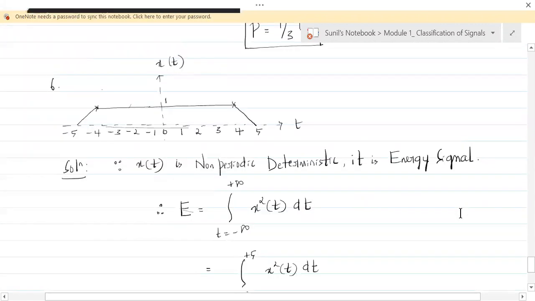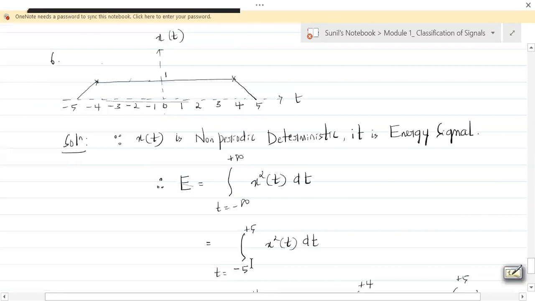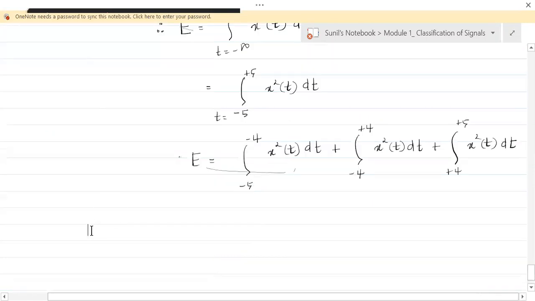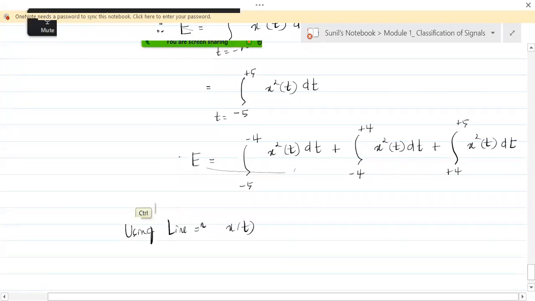Understand that? Okay, so I'll give you the line equation, fine, and you have to know how to obtain it. Okay, so I'll just write that using line equation, x of t can be given as, I'm not doing it for you.